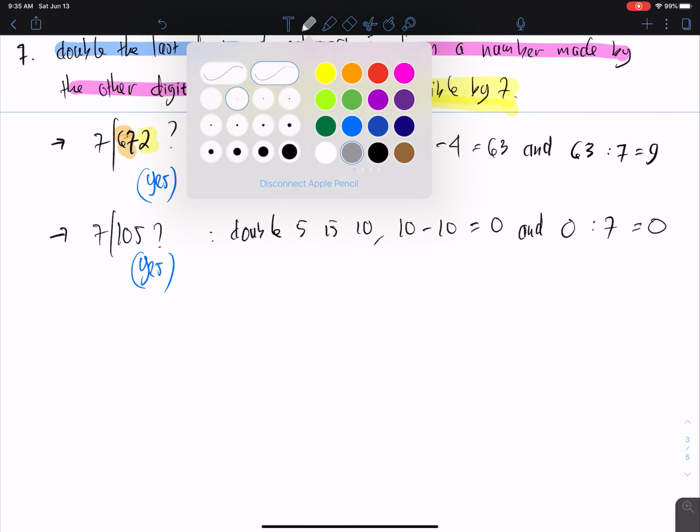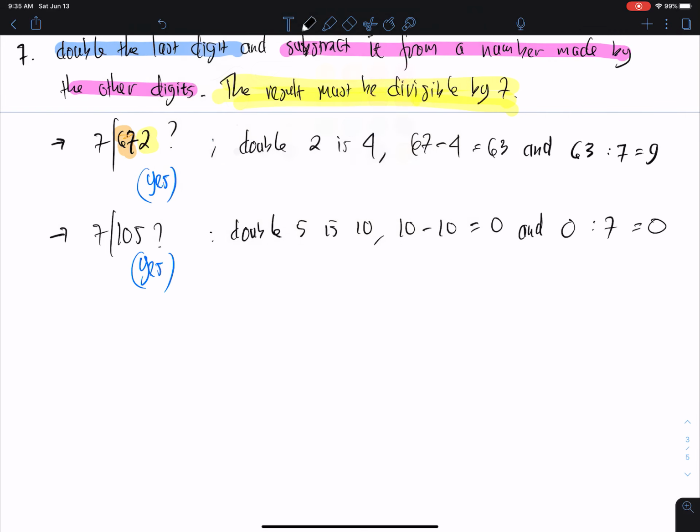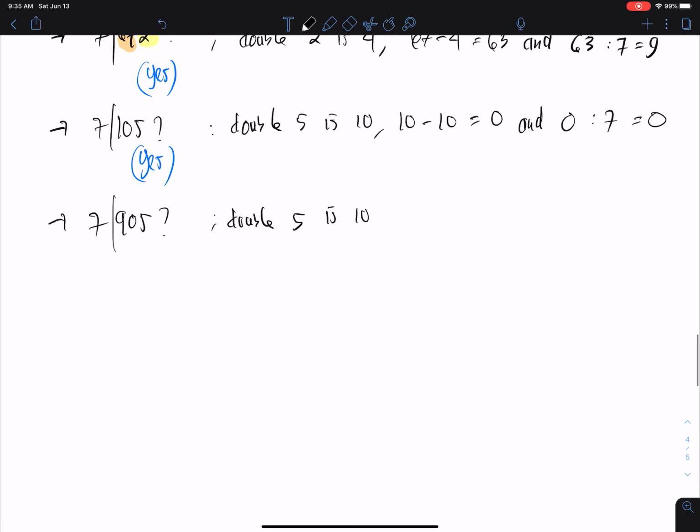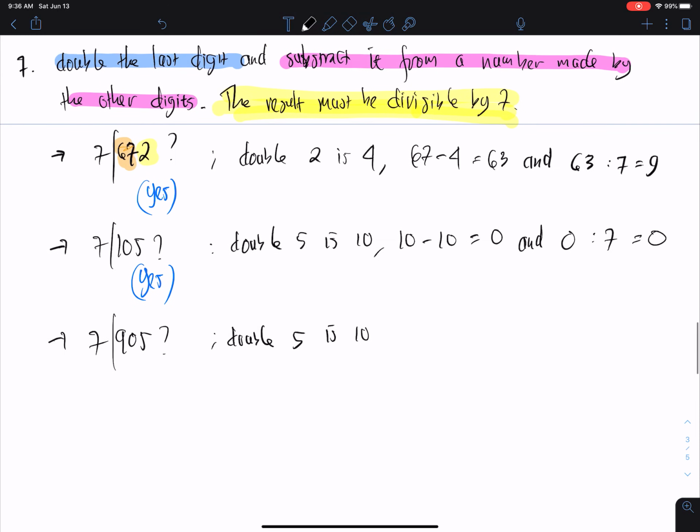Let's try another number like 905. So what we need to do, double 5 is 10. And then we have 90 minus 10, we get 80.